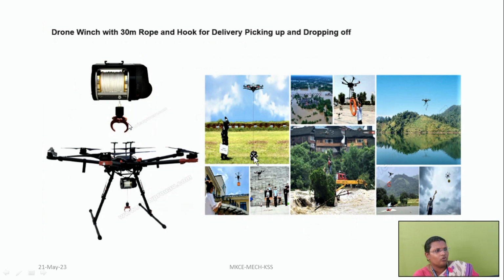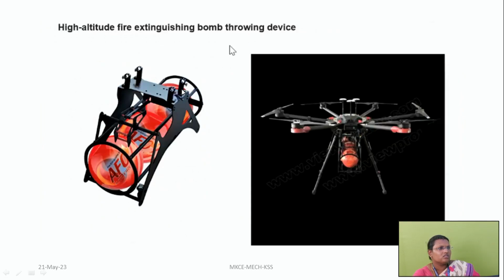You'll be having a hook here, and it is run by a wire. We can extend this wire for picking and dropping things as per our need. So this is a high altitude fire extinguishing bomb throwing device, and this bomb throwing is done by means of drone again. So you can throw bombs by means of drone.